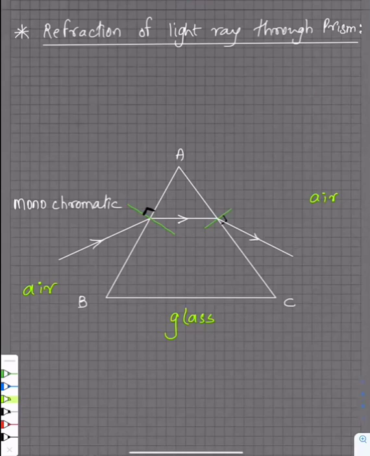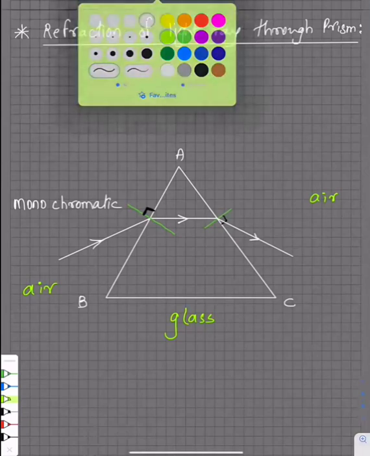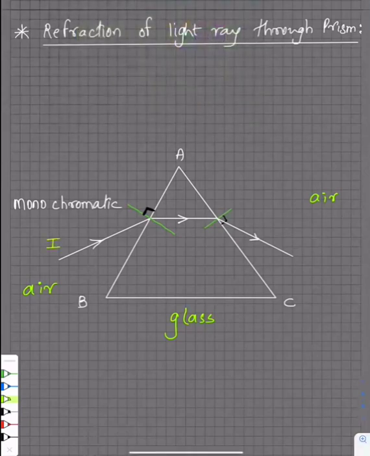Again, guys, let's name the rays now. First we'll name this as your incident ray. That's your refracted ray. And then this is which ray, guys? E for what? Emergent. Correct, emergent ray. What will this angle be called? Angle of incidence. What is this angle called? Angle of emergence. Guys, look, we have got two angles of refraction, R1 and R2. Those are the angles of refraction.